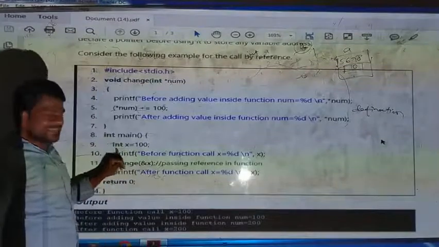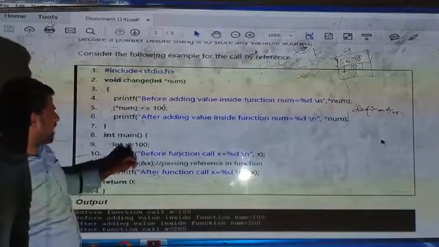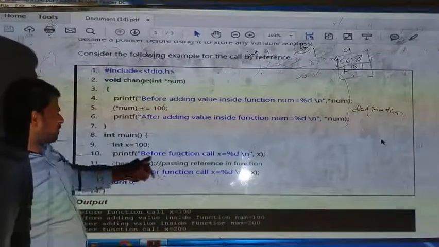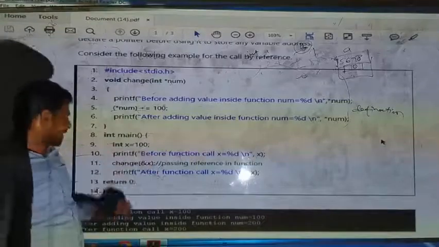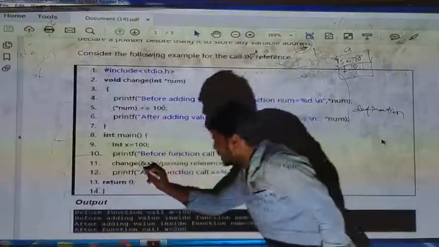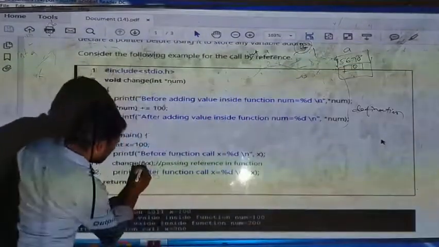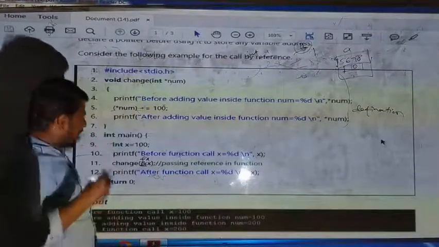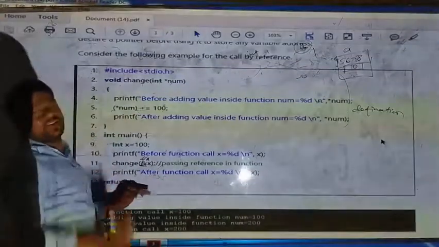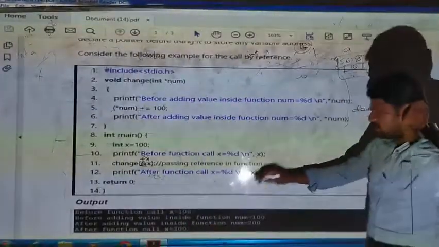When it is executing, here we are declaring a variable: integer x is equal to 100. So before the function call, x is equal to 100, and 100 only it will print. This is important. In call by value we passed just x, but here we are giving ampersand x. It means we are passing the address of the variable to the function.